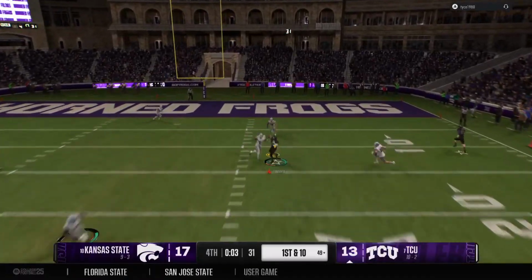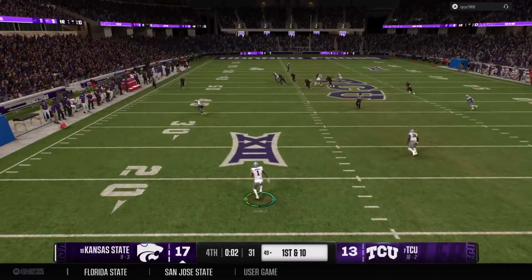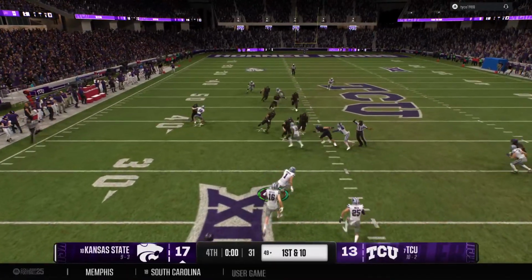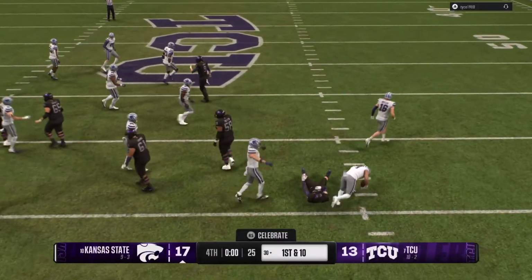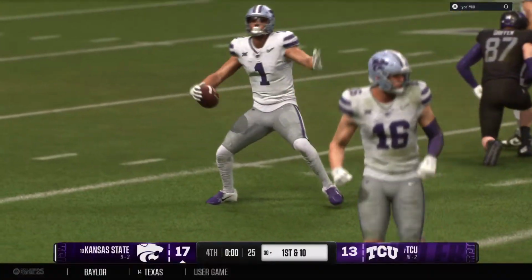He'll take a deep shot. And the pass is intercepted. A takeaway for the defense. Going the other way, can they catch him? And that pick will preserve the victory for the defense as the time runs out.